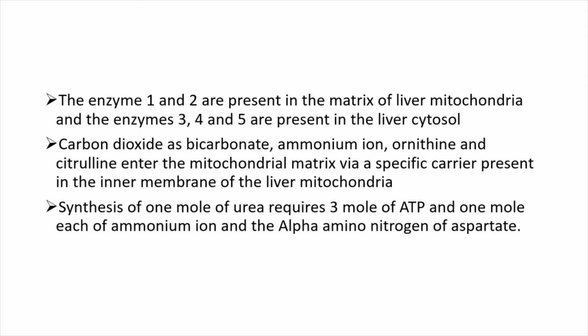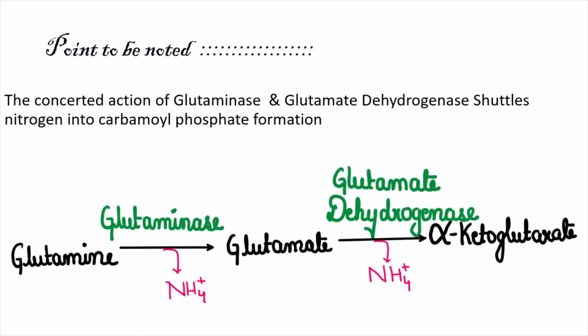of the various molecules. Synthesis of 1 mole of urea requires 3 moles of ATP and 1 mole each of ammonium and alpha amino nitrogen of aspartate. And you must note that it is the glutaminase and glutamate dehydrogenase of oxidative deamination reaction which releases ammonium ion, and it is this ammonia which will be incorporated by the very first enzyme CPS1.